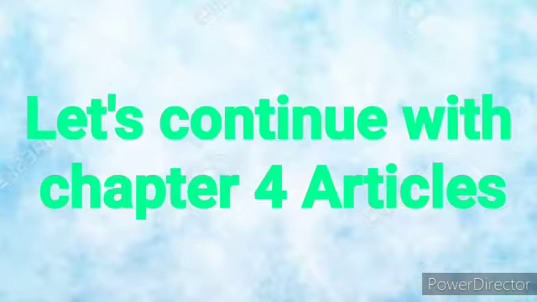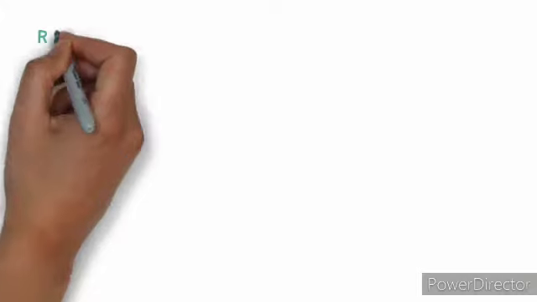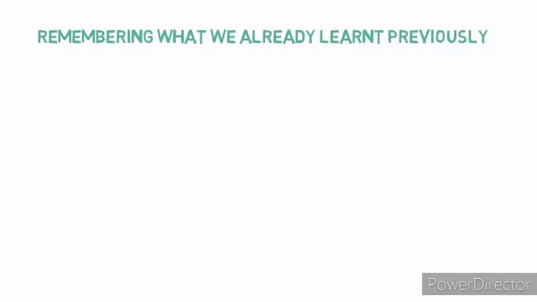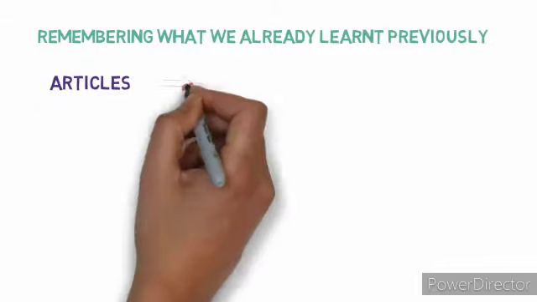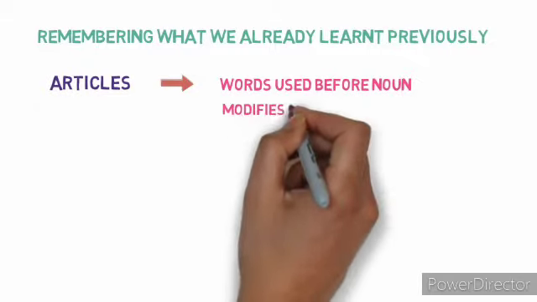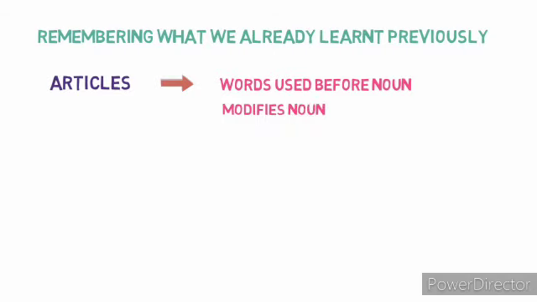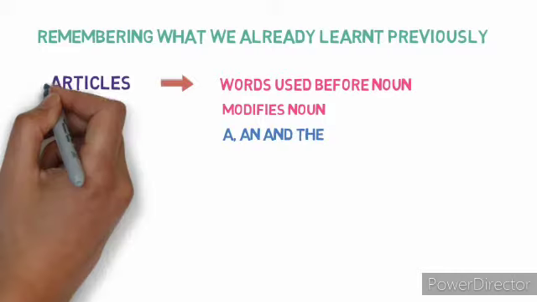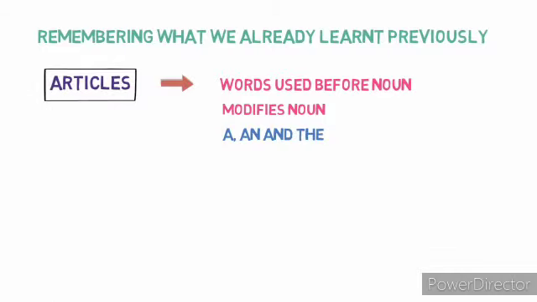Students, in this class, we will continue with chapter 4, articles, of our grammar book. Let's first remember what we have already learnt previously. Students, we have learnt what is an article. Articles are the words which we use before a noun and which modify the noun. A, an, and the are the articles.